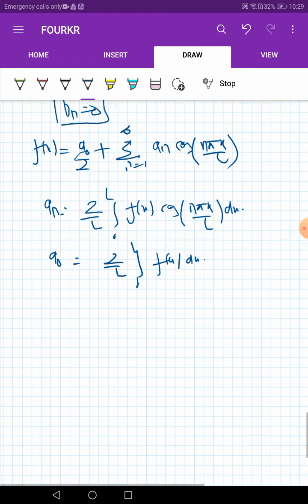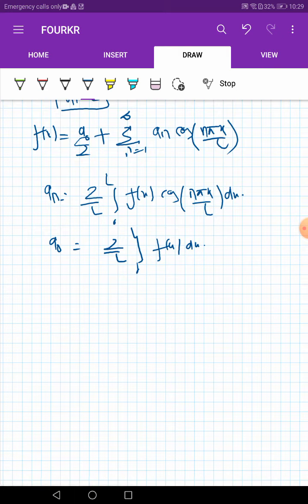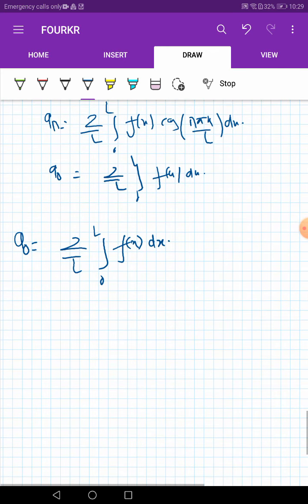So what is our a naught? a naught is 2 by L integration 0 to L f of x dx. L here is equal to pi, so 2 by pi integration 0 to pi, f of x is x square, dx.